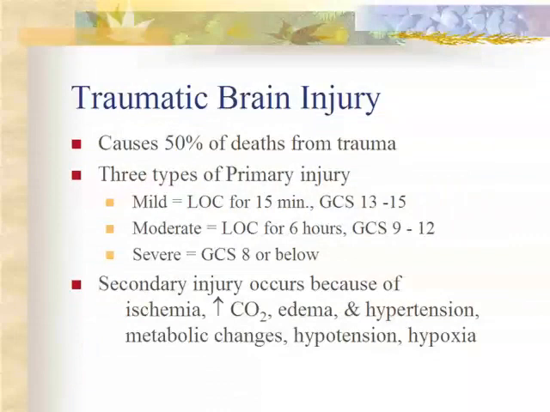Traumatic brain injury causes 50% of the deaths from trauma. There are 3 types of primary injury. Mild, you'll have loss of consciousness for 15 minutes, but your GCS will be between 13 and 15. Moderate, you'll have loss of consciousness for 6 hours, and your GCS is now between 9 and 12. These patients still do not need to be vented. But severe is when the GCS is 8 or below. These patients probably need to be vented.